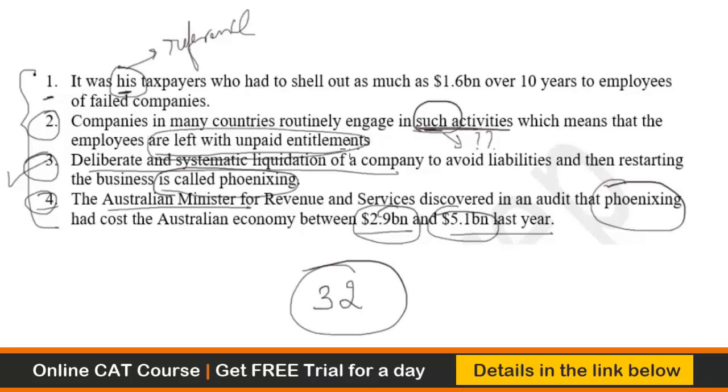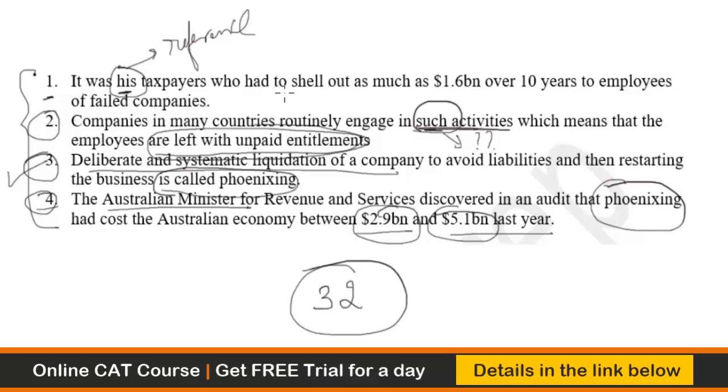Now, who takes care of this unpaid entitlement? The government has to take care of that, and that is where the example of the Australian minister makes sense, because the Australian Minister for Revenue and Services discovered in an audit that phoenixing had cost the Australian economy so and so much billion last year.